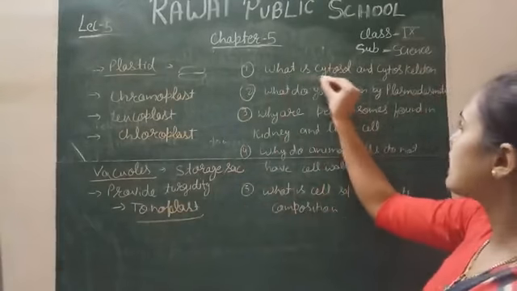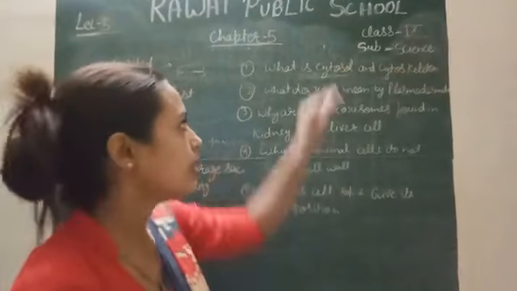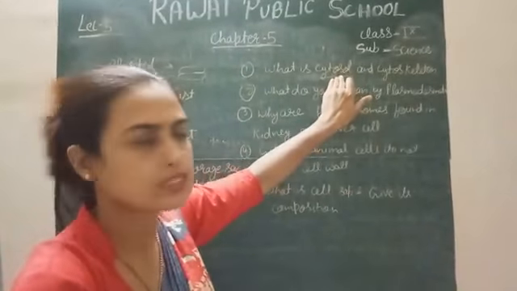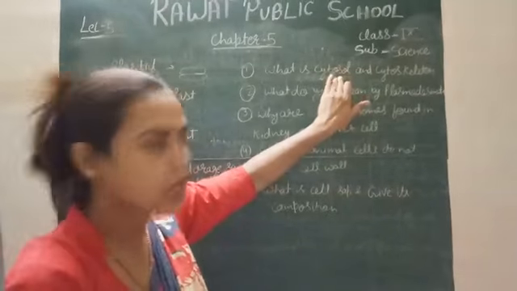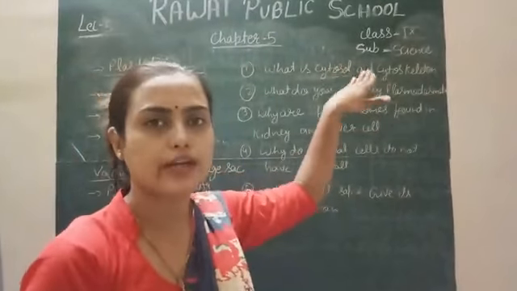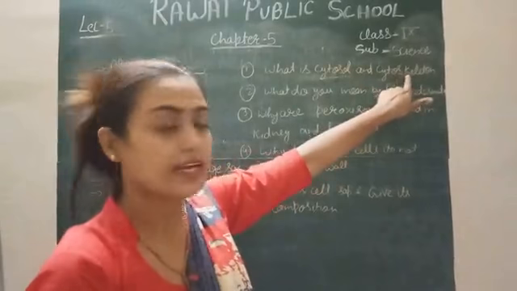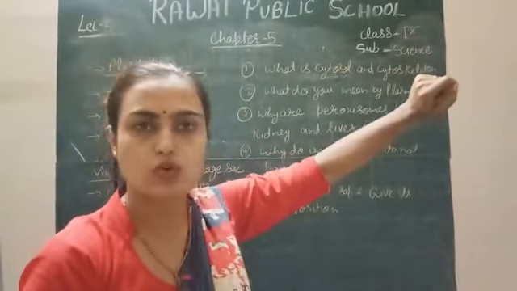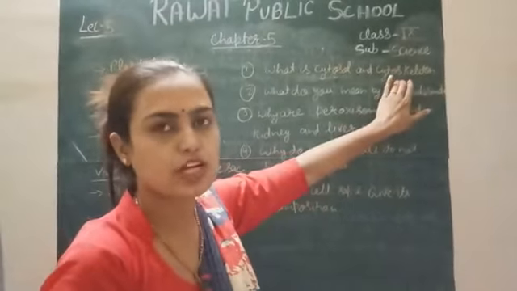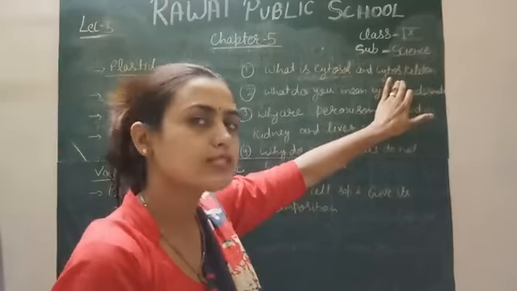What are the cytosol and cytoskeleton? Cyto means cell, right? Sol means liquid. It means cytosol is the semi-solid liquid present in the cell, which we generally call the cytoplasm. It means cytosol is the cell fluid, the cytoplasm where the cell organelles survive. Next is the cytoskeleton. Cyto means again the cell, and the skeleton provides the framework to your body. It is a protein fiber-like structure which maintains the structure and shape of the cell. So it is called cytoskeleton.